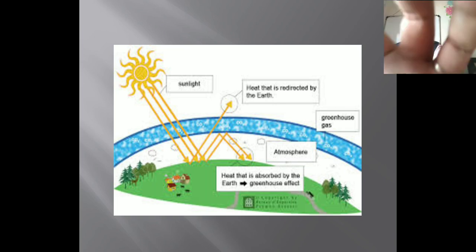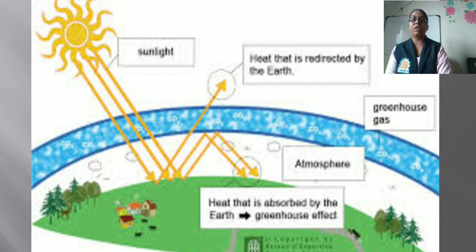So you can observe a picture here showing how the temperature of the earth is regulated. The sun rays fall on the earth's surface, and from this the rays are reflected in the form of heat.